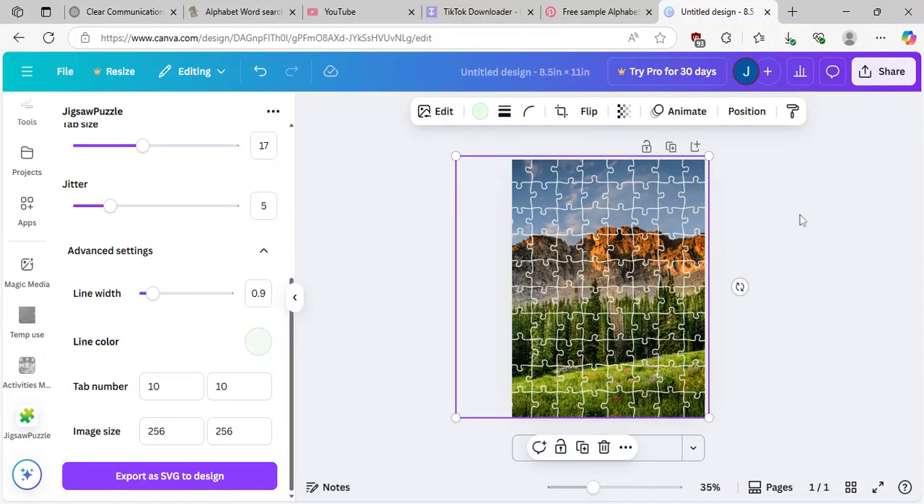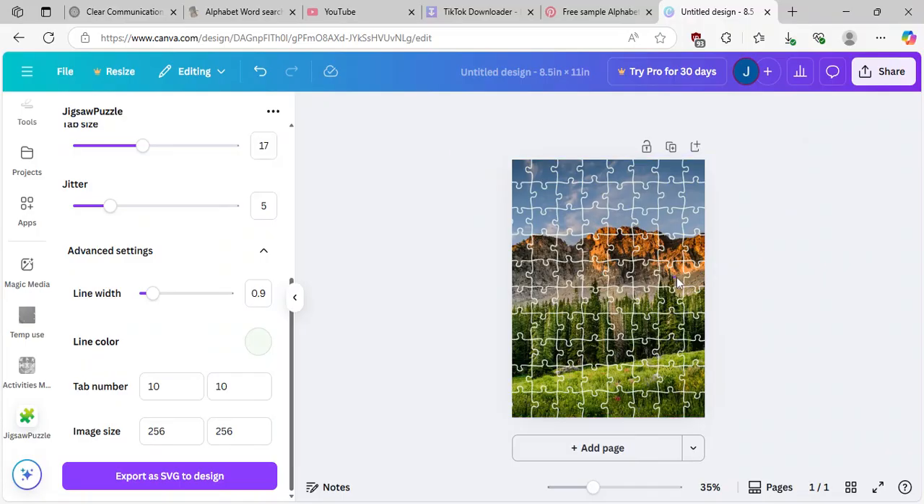Match it to the design to make it work. Okay, so you guys are going to have to get the right image size for the puzzle. Okay, and that's how you would do the jigsaw puzzle